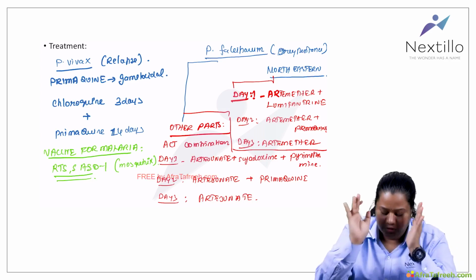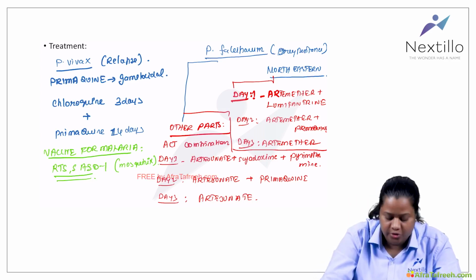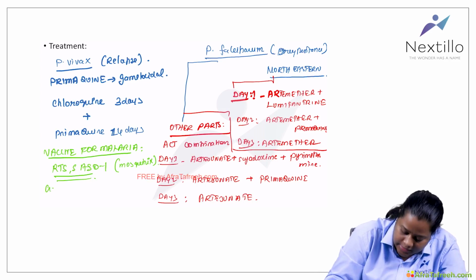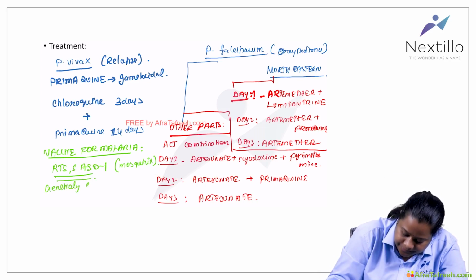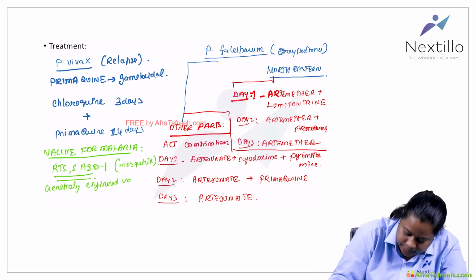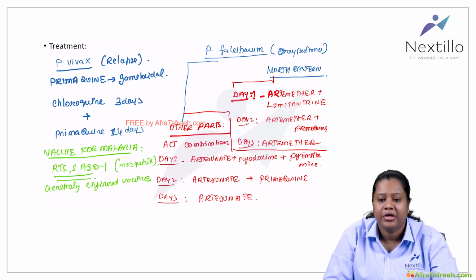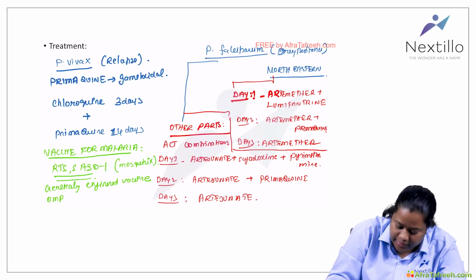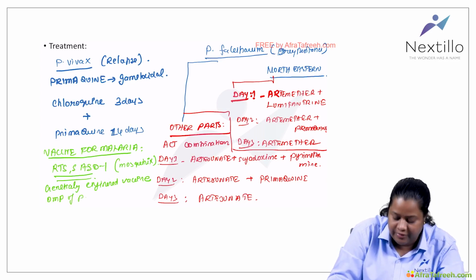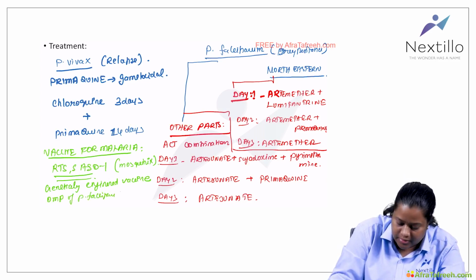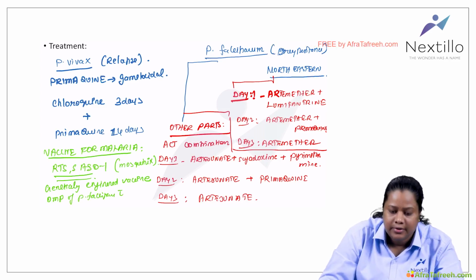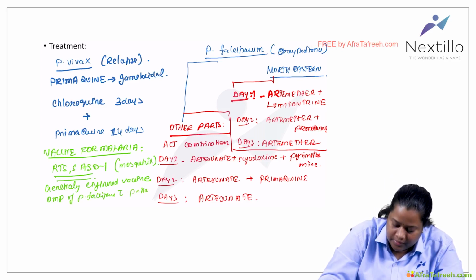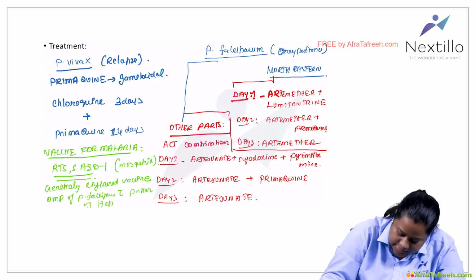The thing you have to remember about RTS,S/AS01 is that it is a genetically engineered vaccine, combining the outer membrane protein of Plasmodium falciparum with a portion of hepatitis B virus.